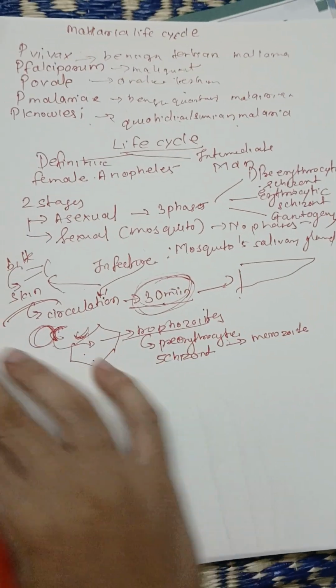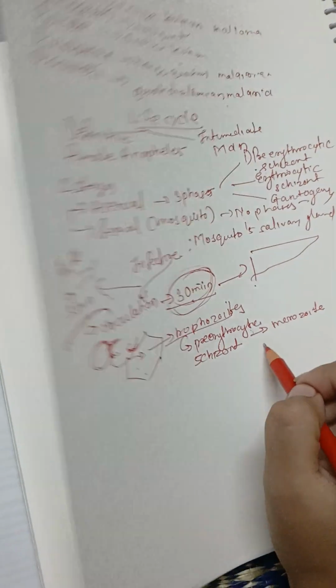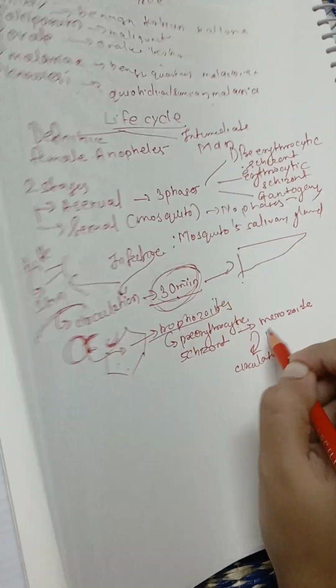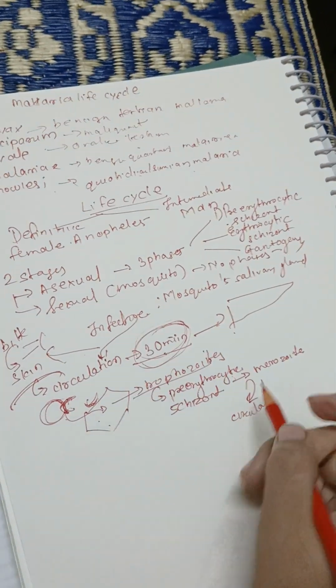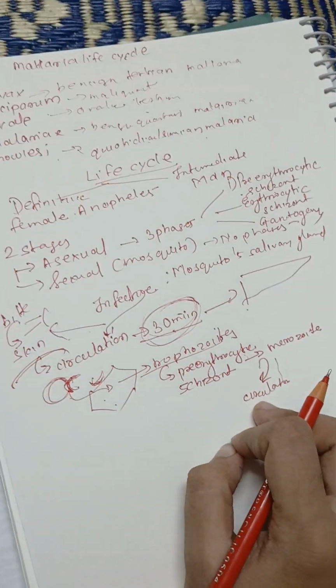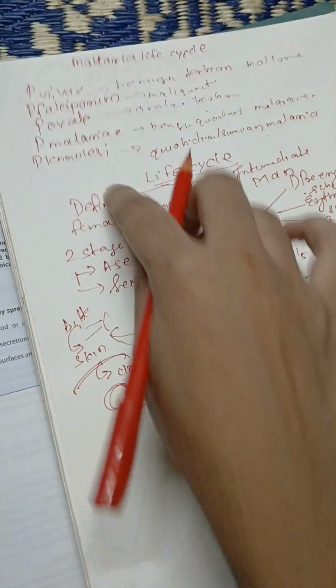So this pre-erythrocytic schizoid contains multiple merozoites. Now these merozoites will be released into circulation by hepatocyte rupture. The hepatocyte will rupture and these merozoites will be released into circulation, and once they are released, they will go to the RBCs, and then this stage ends.